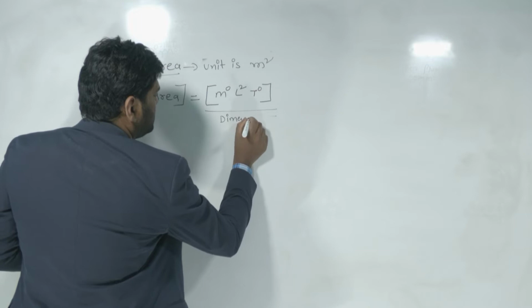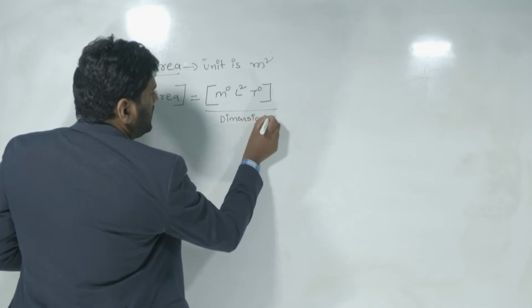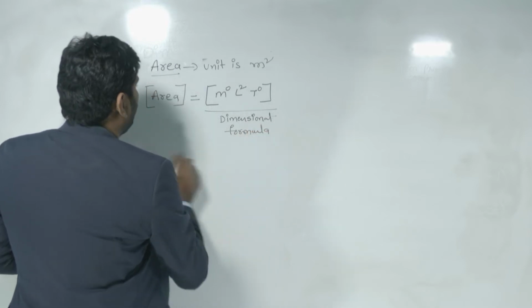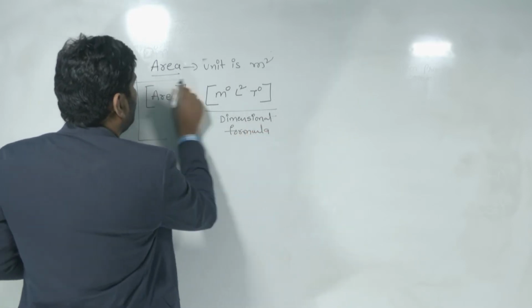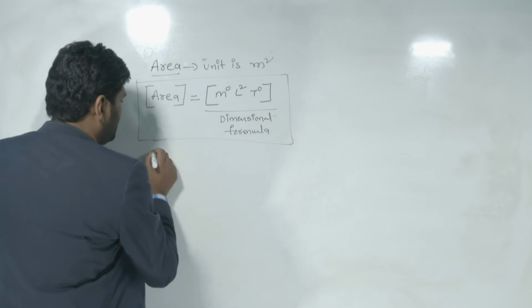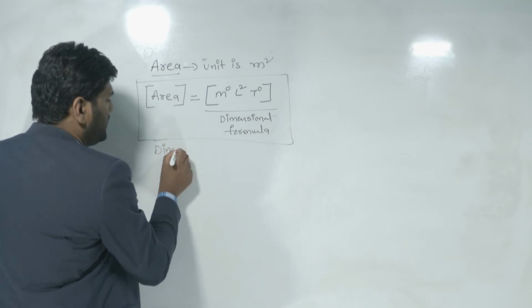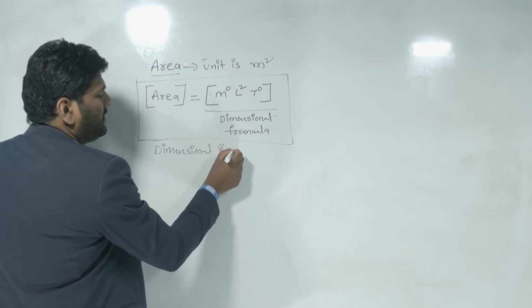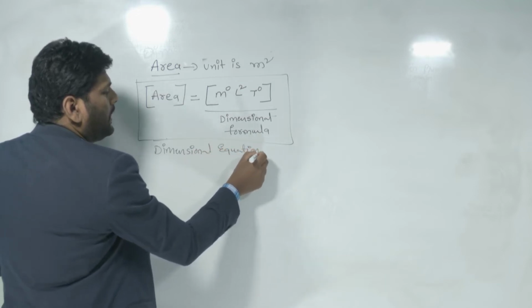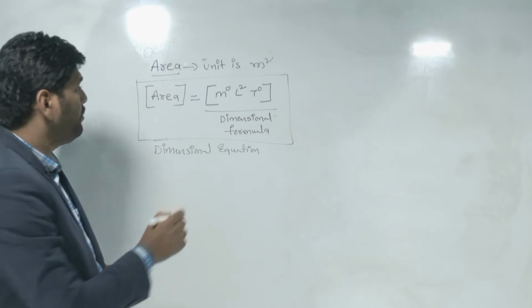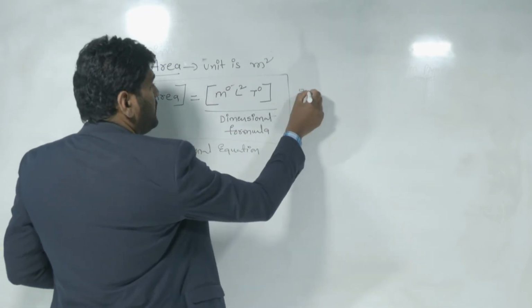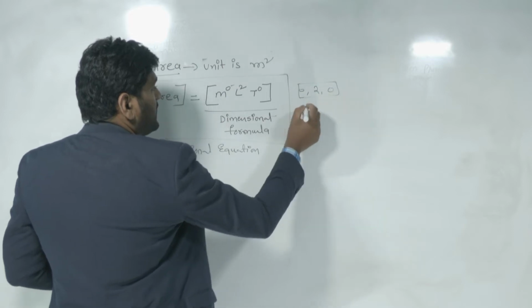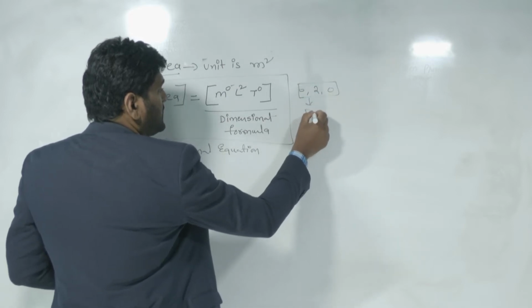Dimensional formula, and this total combined is called the dimensional equation. And these powers 0, 2, 0 are called dimensions.